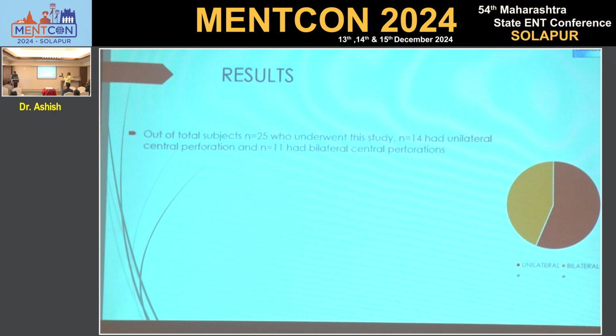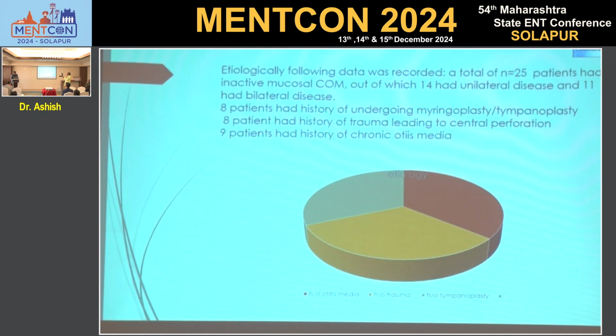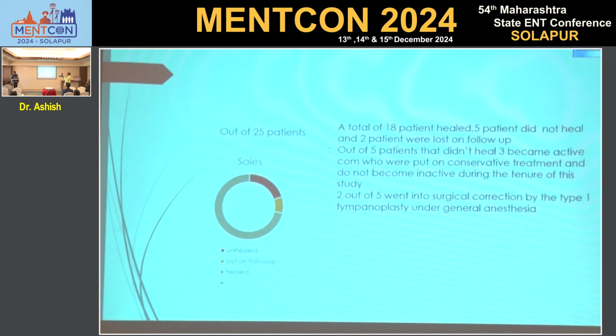Result: out of the total 25 patients who underwent this study, 14 patients had a unilateral central perforation and 11 patients had a bilateral central perforation. Etiologically, the following data was recorded. A total of 25 patients had inactive mucosal chronic otitis media, out of which 14 had unilateral disease and 11 had bilateral disease. 8 patients had a history of undergoing myringoplasty or tympanoplasty. 8 patients had a history of trauma leading to central perforation. 9 patients had a history of chronic otitis media.